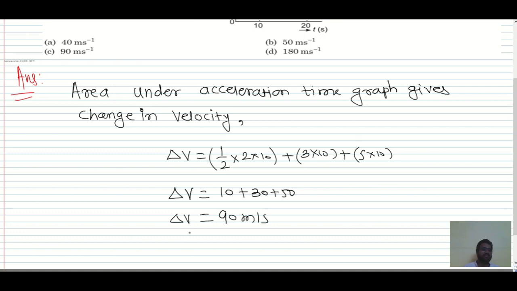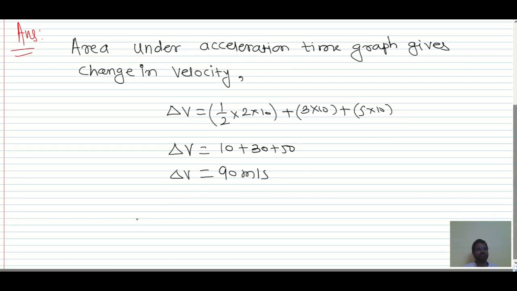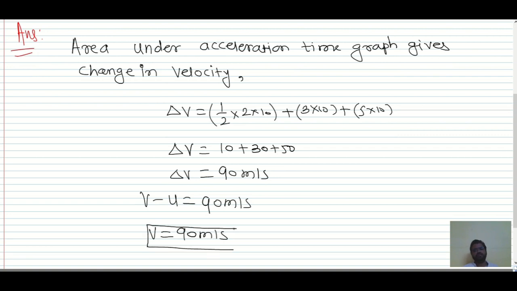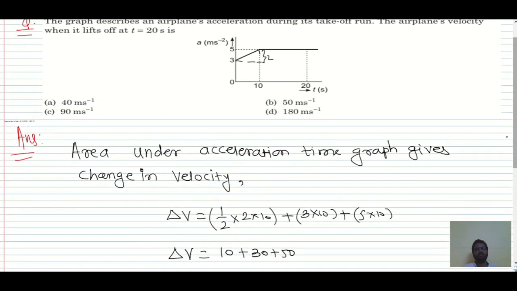They didn't mention the initial velocity. That indicates we have to consider the initial velocity as 0. So v minus u is 90 meter per second. So u is 0, which indicates the final velocity we have is 90 meter per second. So what is the velocity of the aeroplane at its takeoff? It is 90 meter per second. So I hope this is clear.